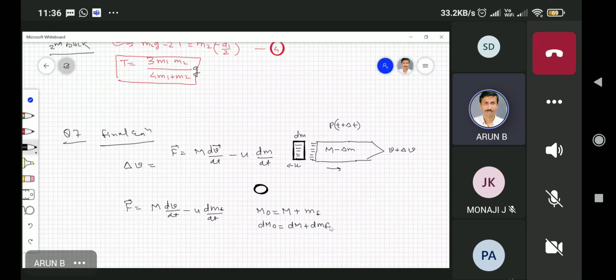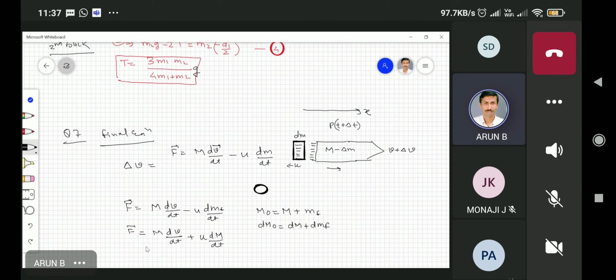Okay, so this equation again turns out to be F = M dv/dt. I'm not using vector quantities now because my motion is along, let us say, the x direction. So that's the reason I'm not substituting vector quantities here. Plus u, where u is the velocity of the gas which is exhausted from the rocket with respect to the motion of the rocket. This is equal to dM/dt.